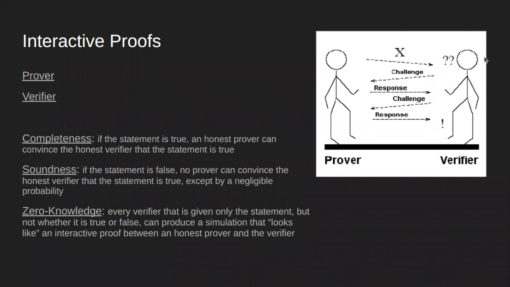So let's take a little bit of a step back and talk about interactive zero knowledge proofs. In general, for interactive proofs, we have two entities, a prover and a verifier. The prover wants to prove a statement, which in this picture is labeled X, to the verifier. In the interaction, the verifier can challenge the prover to a trial, which the prover would then have to respond to.